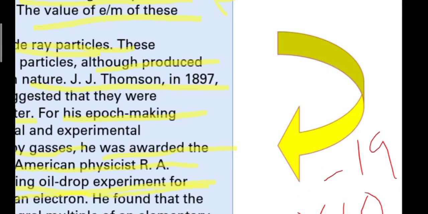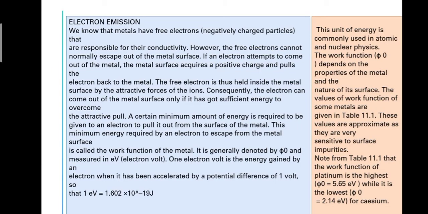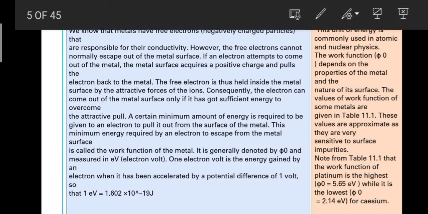This is very simple. Now let's go to electron emission. This is really interesting. What is electron emission exactly? Metals have free electrons, which are negatively charged particles, and they are always in a hurry to escape from the metal. Let me first take an example, and then forget about this.